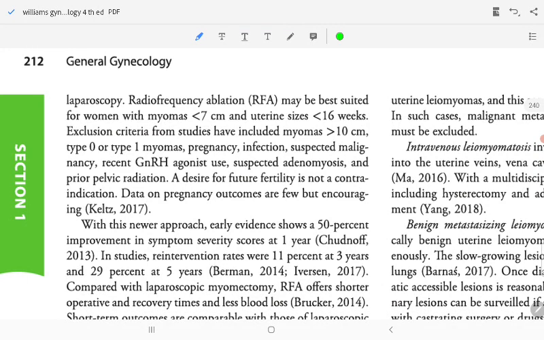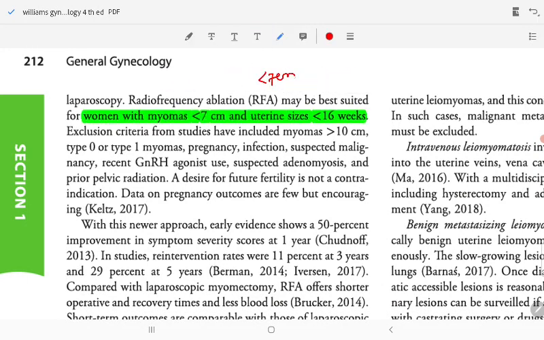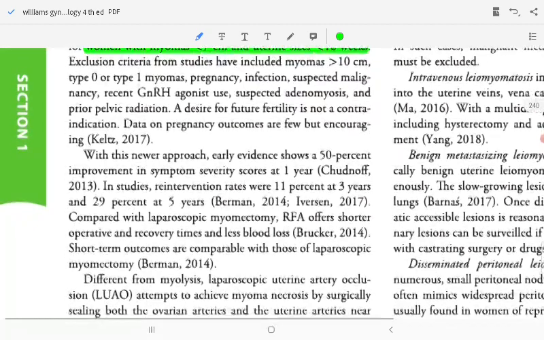Radiofrequency applies to women with myoma less than 7 cm in size. Myoma less than 7 cm, less than 16 weeks. Exclusion criteria for the study included myoma more than 10 cm, type 0/1 myoma, pregnancy, infection, and suspected malignancy. A desire for future fertility is not a contraindication. Data on pregnancy outcomes are few, encouraged with the new approach. Early evidence shows 50% improvement in symptom severity score in study interventions.